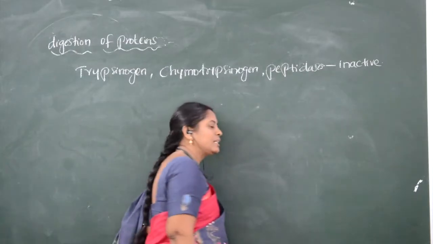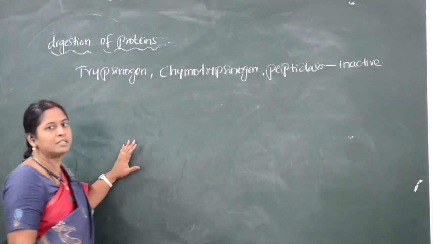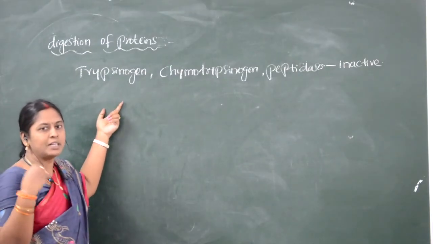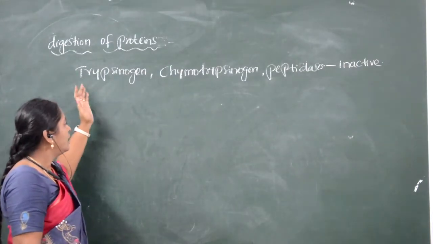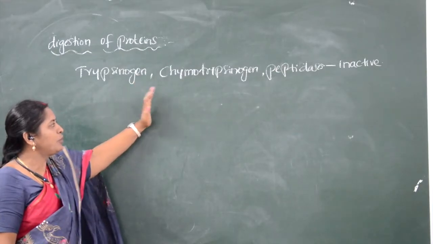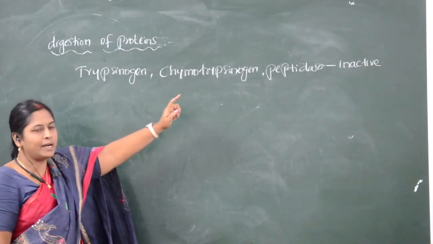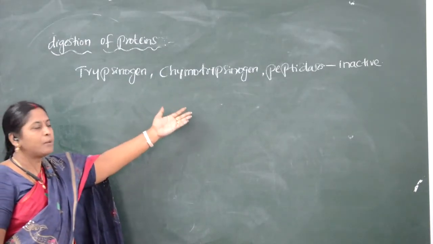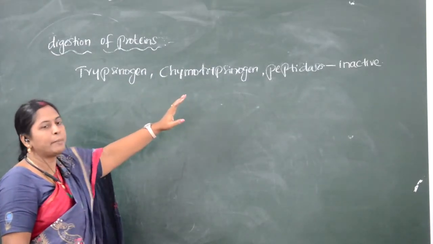So what are the enzymes which digest the proteins? The enzymes which digest the proteins present in the intestine are trypsinogen, chymotrypsinogen, and peptidases. Peptidases means carboxypeptidases and aminopeptidases.